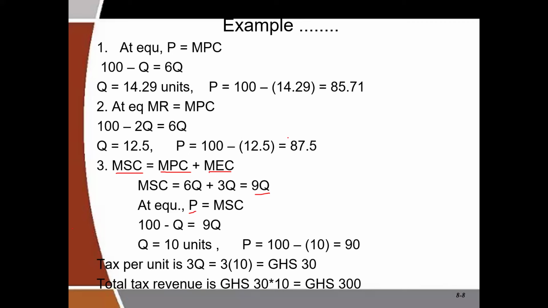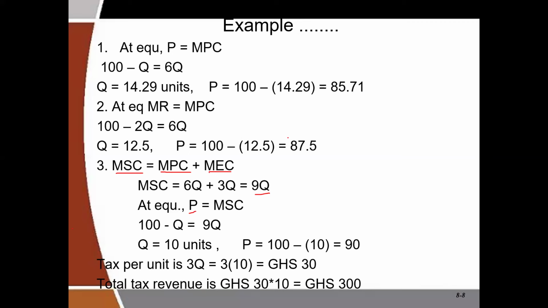Now, if that is the case, it means that they should not be better off or worse off when we compare to their marginal external cost. Because the only difference between the marginal social cost and the marginal private cost is the marginal external cost. So if they are not incurring that cost in terms of their production, what it means is that they have to pay tax, which is equivalent to the marginal external cost. So the government will rather use that money to clean up the mess in the environment.